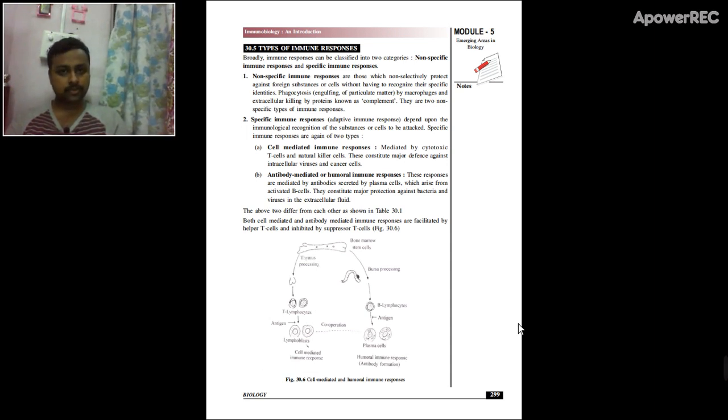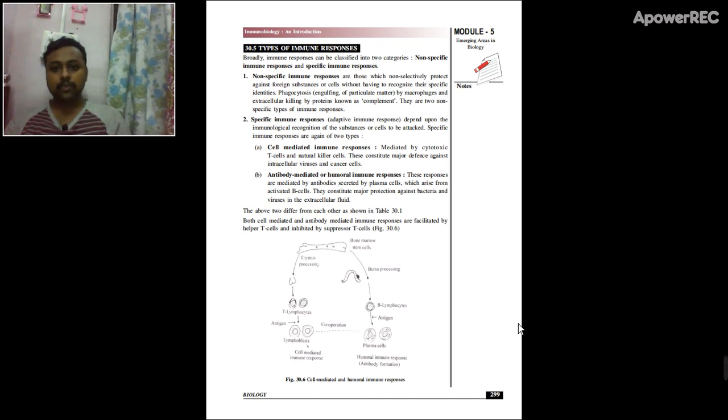For example, your skin protects your body against thousands of bacteria present in the air. That skin is part of the non-specific immune system. They are like a first defense mechanism.